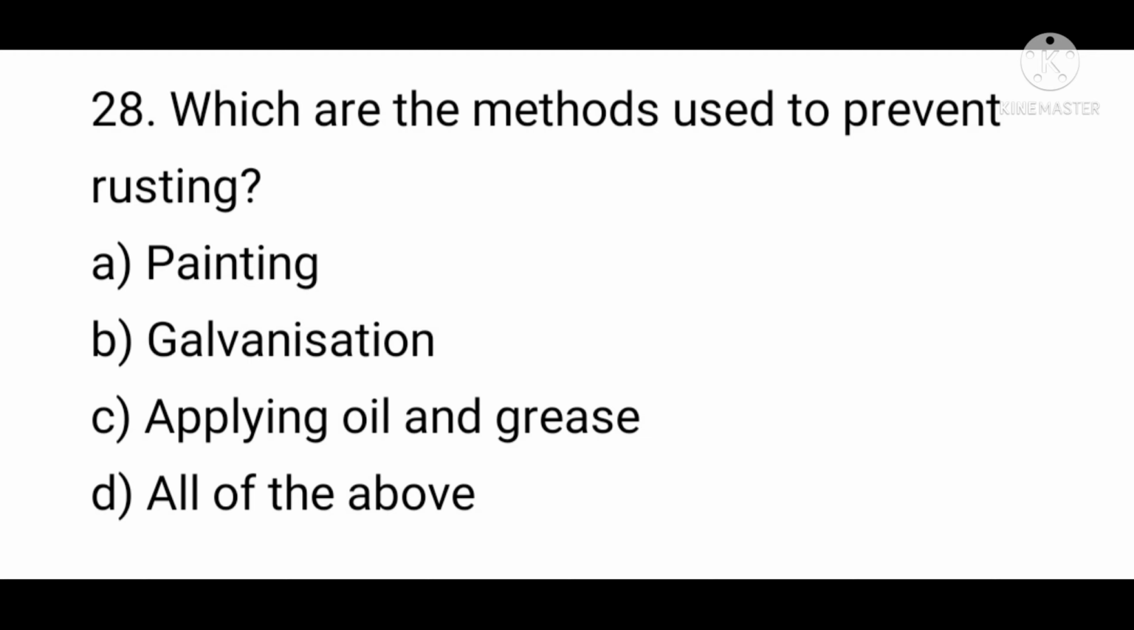Question number 28. Which are the methods used to prevent rusting? A, painting. B, galvanization. C, applying oil and grease. D, all of the above. Answer is option D, all of the above.